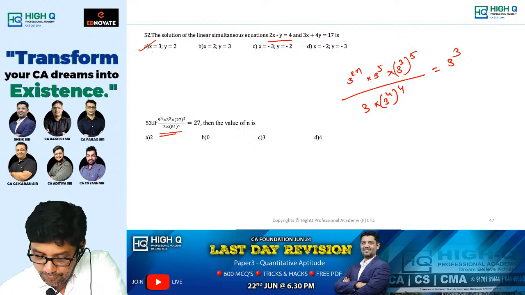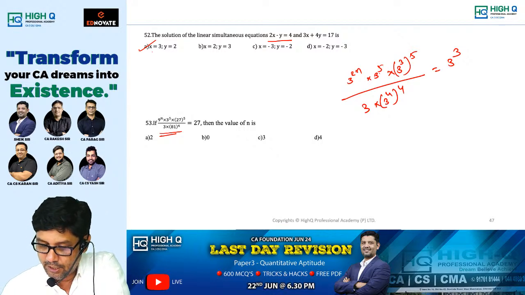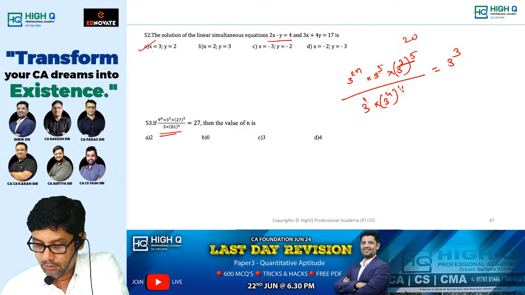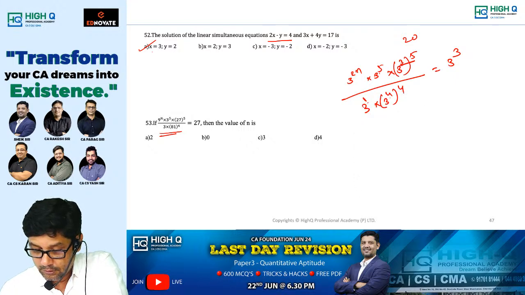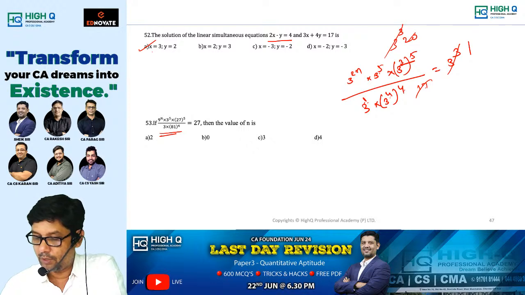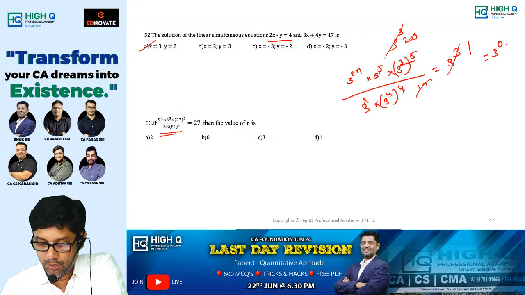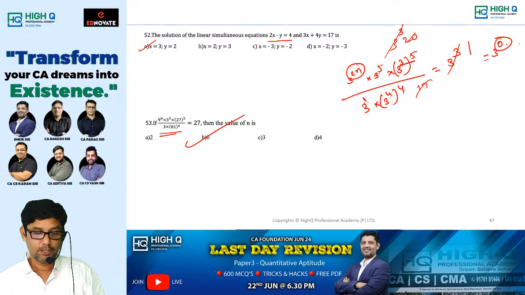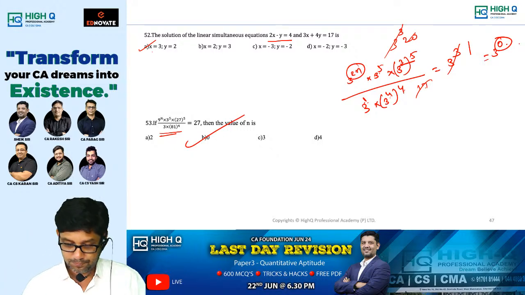Now in total, how many 3's are there in that numerator? 5 plus 15 is 20, 1 plus 16 is 17. 4 4s are 16 plus 1 is 17. Cut, how many times? 3. So 3 cube gets cancelled. Right hand side only 1, can be written as 3 power 0. By comparing, 2n equal to 0, n equal to 0. N equal to 0.